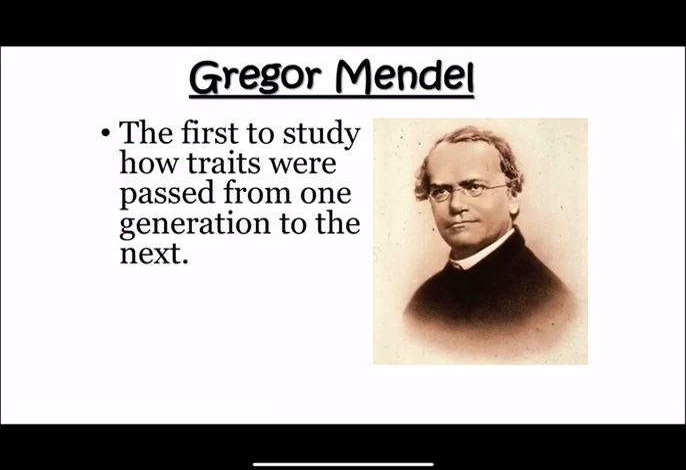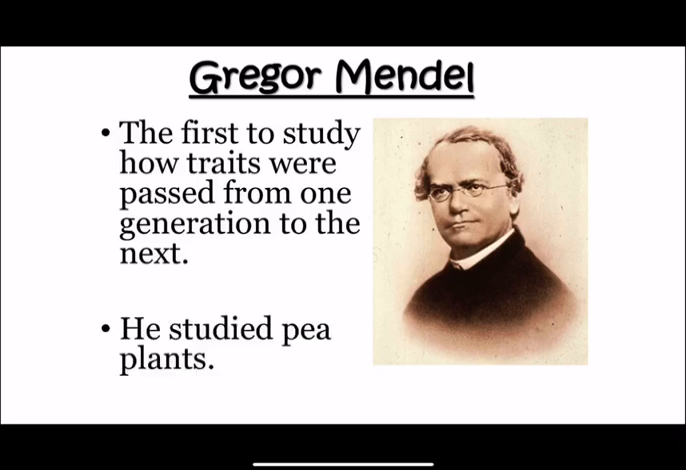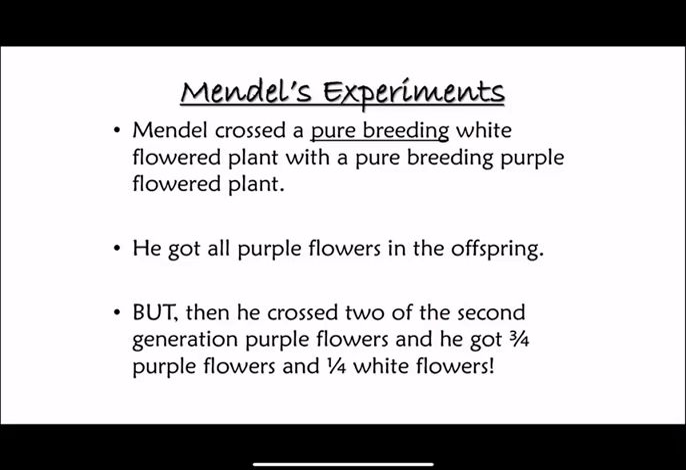Gregor Mendel was the first to study how these traits were passed from one generation to the next. He did this by studying pea plants. Mendel crossed a pure breeding white flowered plant with a pure breeding purple flowered plant. You would think that maybe this would cause the flowers to be pink, or maybe some of the flowers would be purple and some of them would be white. But instead, he got all purple flowers. What? How did this happen?